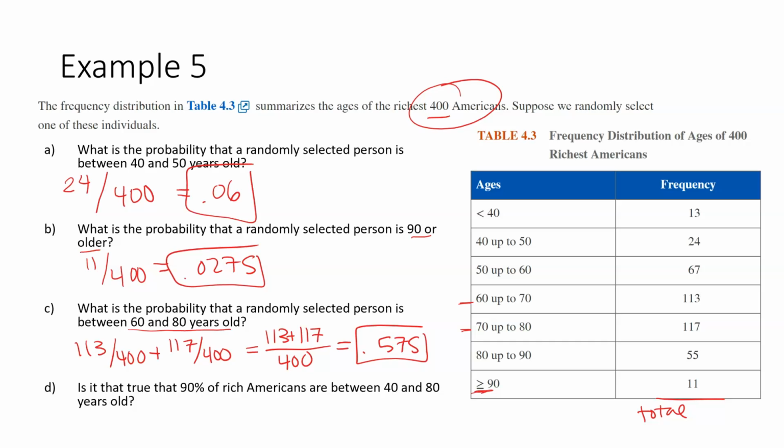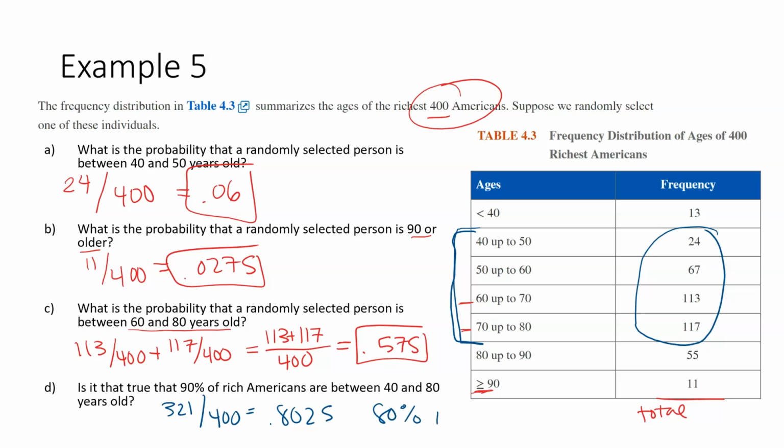Is it true that 90% of the richest Americans are between 40 and 80 years old? So let's look at this. 40 to 80 is this section right here. 40 to 50, 50 to 60, 60 to 70, 70 to 80. So we need to add up all of these and see if that probability is really 90%. So when we add those up, 24 plus 67 plus 113 plus 117, we get 321 over 400. What is that probability? It's 0.8025. That's about 80%, so no, it is not true.